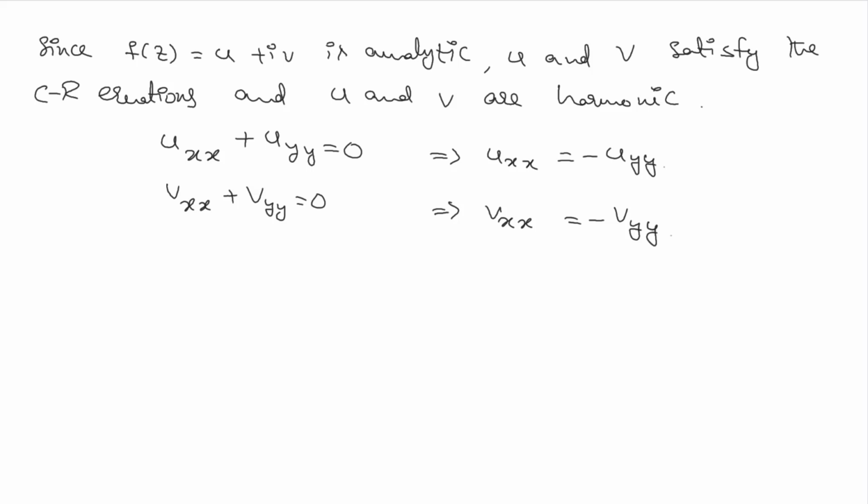So from this, mx is nothing but vxx, which is equal to minus vyy. But minus vyy is minus ny, which is not equal to ny. So mx is not equal to ny.